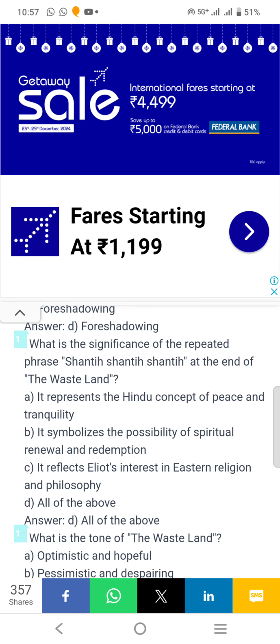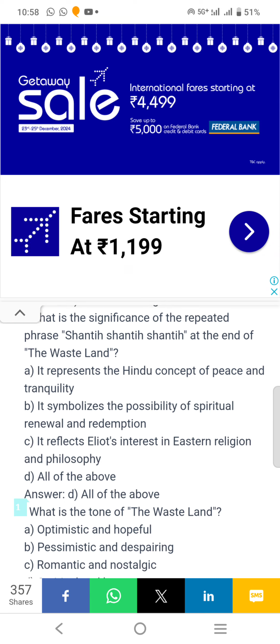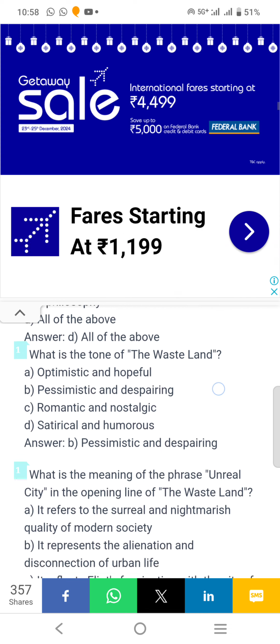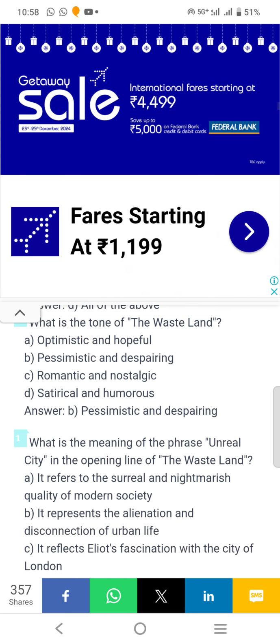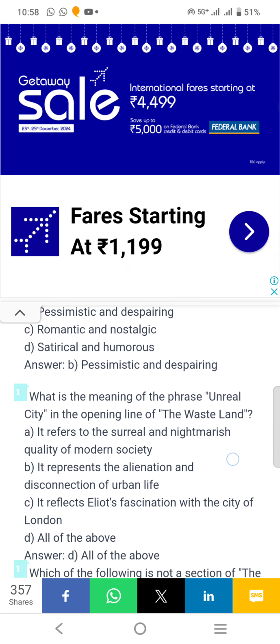It represents the Hindu concept of peace and tranquility. It symbolizes the possibility of spiritual renewal and redemption. It reflects Eliot's interest in Eastern religion and philosophy. All of the above. What is the tone of The Waste Land? Pessimistic and despairing. Okay. What is the meaning of the phrase "unreal city" in the opening lines of The Waste Land?